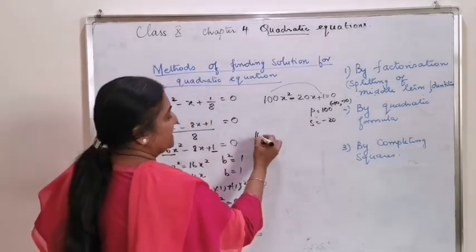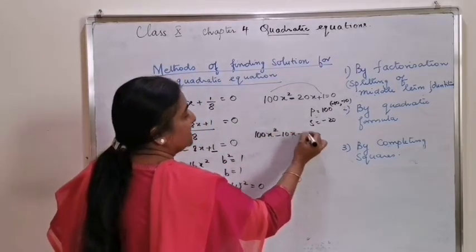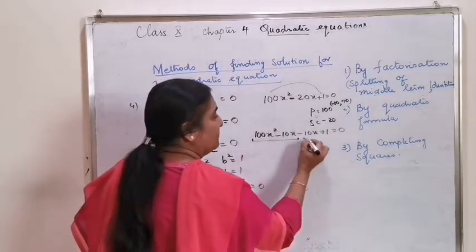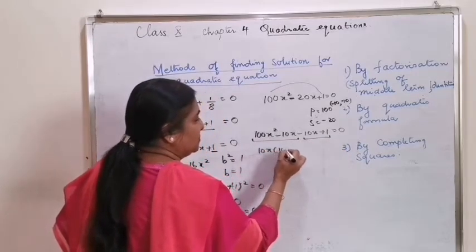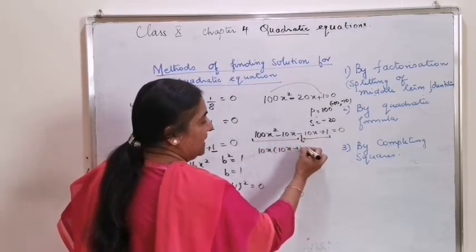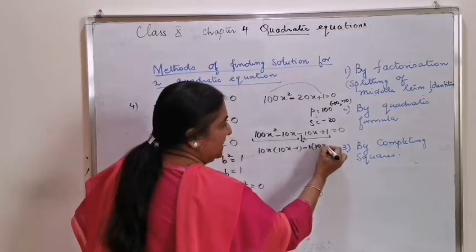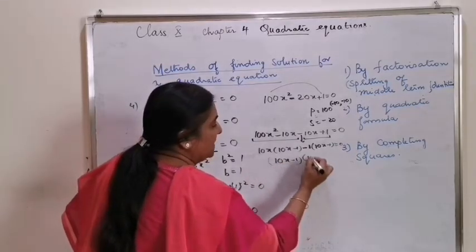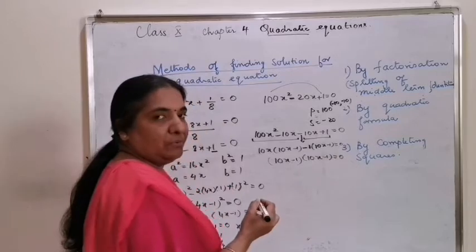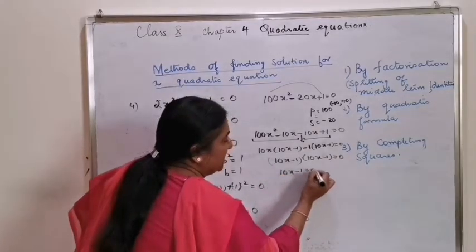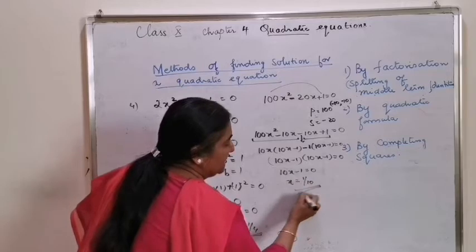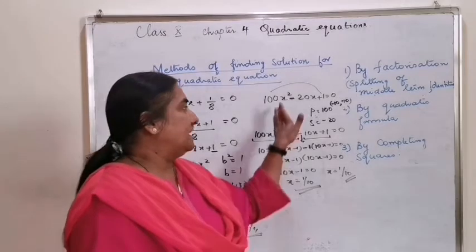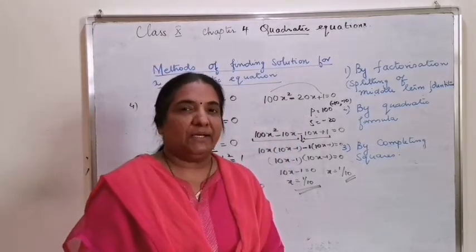How do you split it? As 100x square minus 10x minus 10x plus 1 equal to 0. Common from here, 10x into (10x minus 1) minus 1 into (10x minus 1) is equal to 0. (10x minus 1) into (10x minus 1) equal to 0. 10x minus 1 equal to 0, x is equal to 1 by 10. Similarly, x is equal to 1 by 10, which means that this particular quadratic equation has two equal roots.